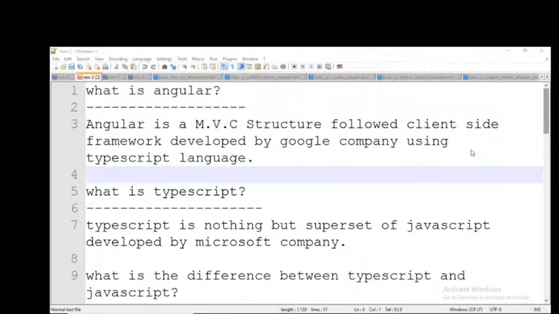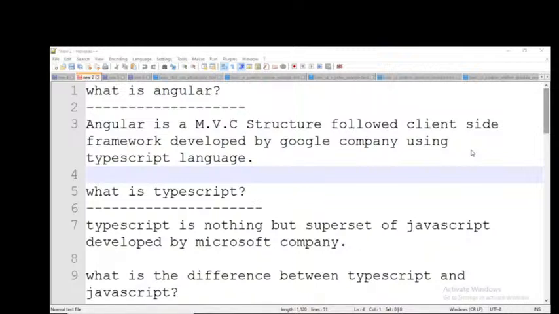That's it. But server-side technology means we can store our data in a database, so everybody can see the same data. For example, Amazon.in. The data you see on Amazon.in is coming from the database only. So everybody can see the same data. If you are searching for shoes, everybody in India can see the same information. So that is the difference.